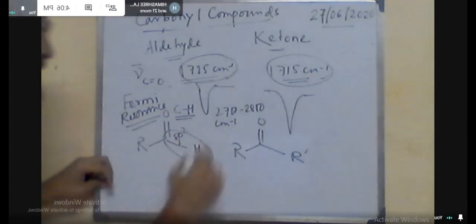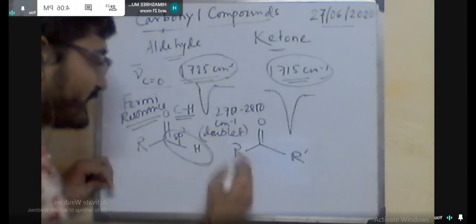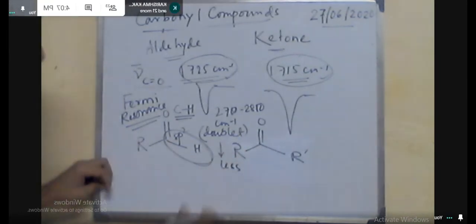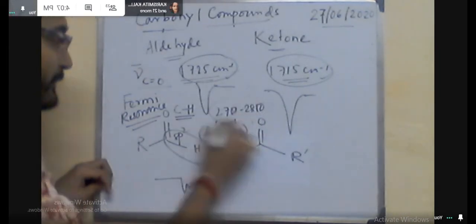Now for some specific examples, for the ketone system you know the conjugation effect. I am showing some values.